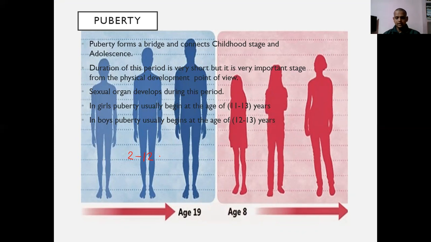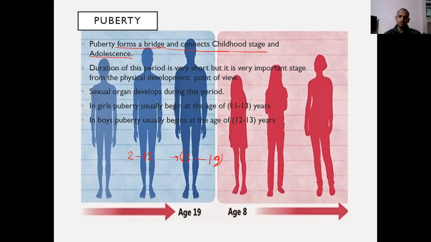And the adolescence period is from 13 to 19. So this is teenage, and it's called adolescence. After 12, in between 12 and 13, there is a stage called puberty. Here, it forms a bridge that connects the childhood stage and adolescence.